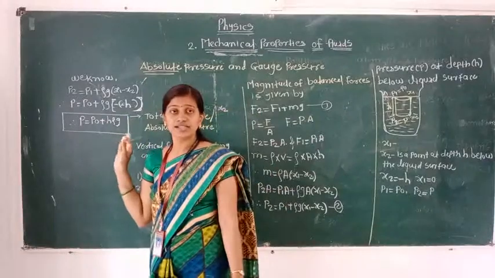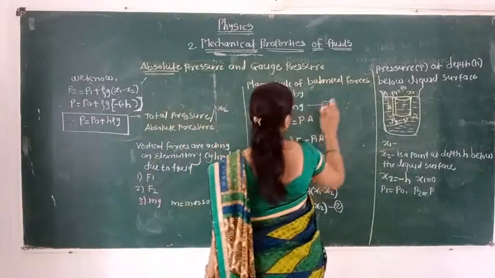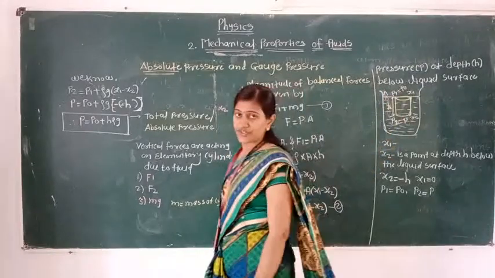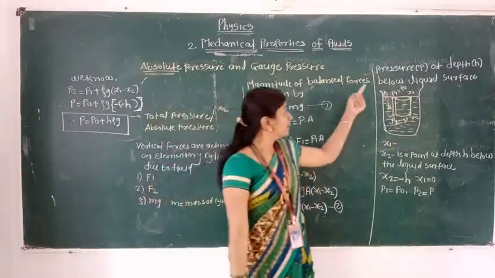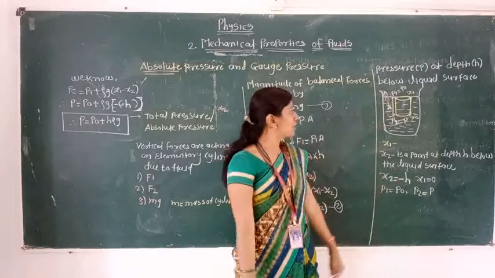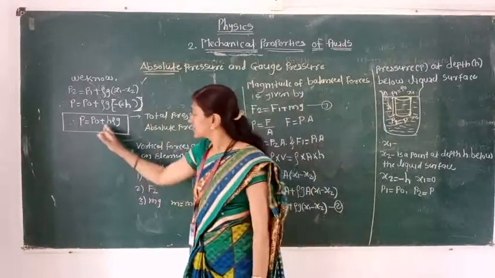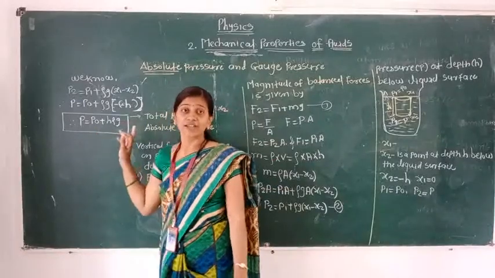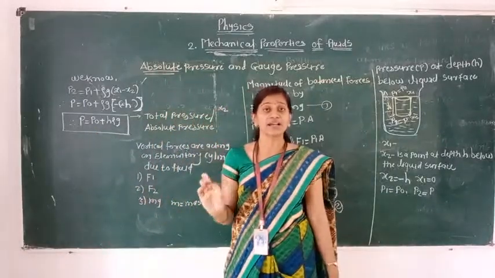This expression is helpful to find the pressure P at a depth h below the liquid surface. Otherwise we can say the pressure P at a depth h below the liquid surface is the sum of pressure due to the atmospheric pressure and the pressure exerted by the liquid column.